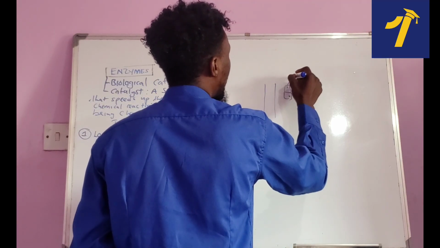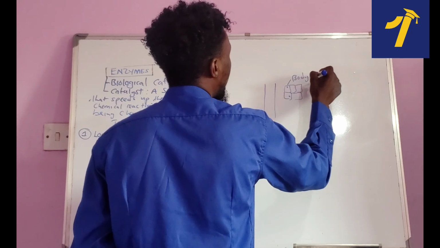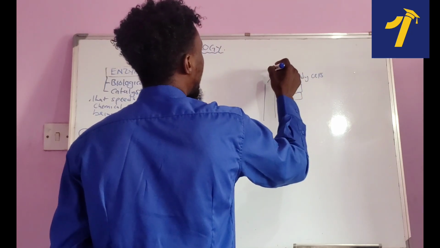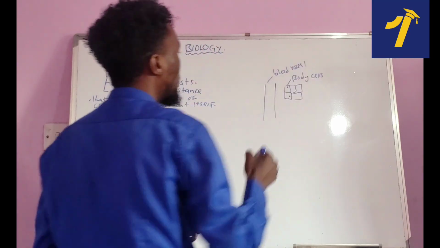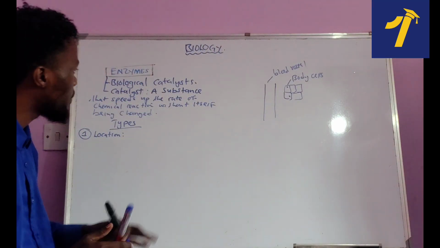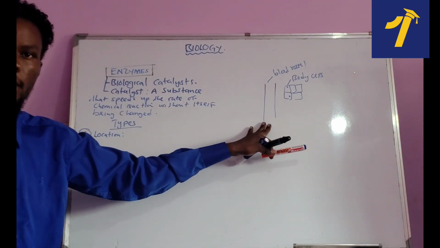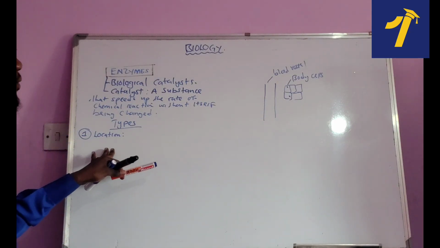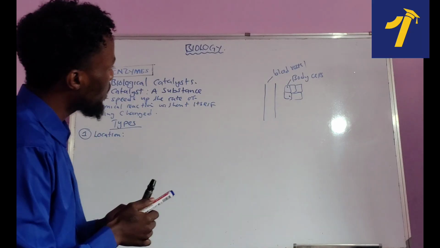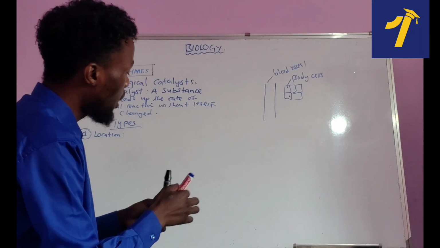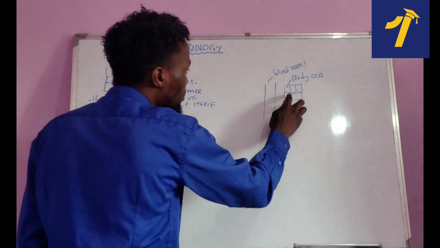Okay, so let's try to imagine that these are body cells, and this is a blood vessel. Okay, so we need to understand something, because without this diagram you can't understand the types of enzymes according to the location. Okay, so now if you look at this, there are some enzymes that can be found